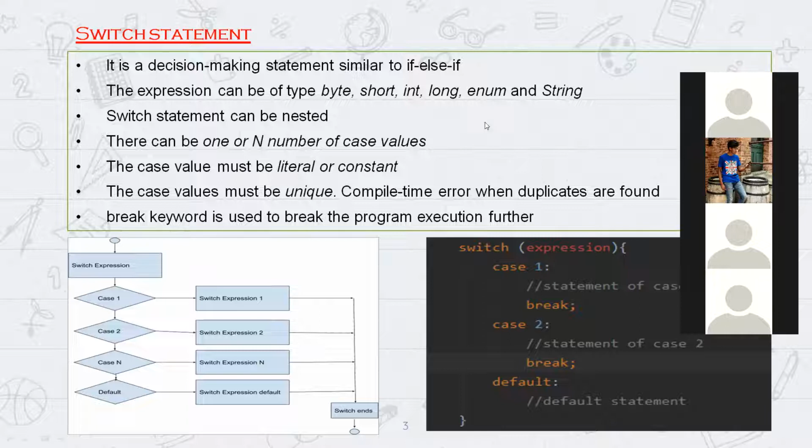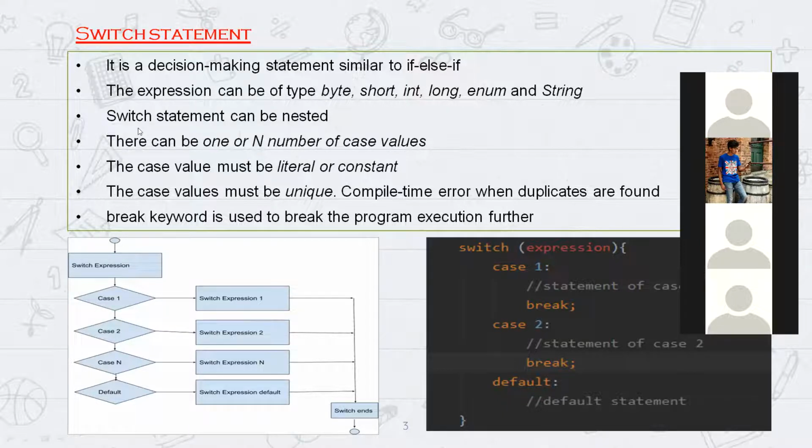Yes. What do you mean by nested? Like stored inside. Please. Yes.